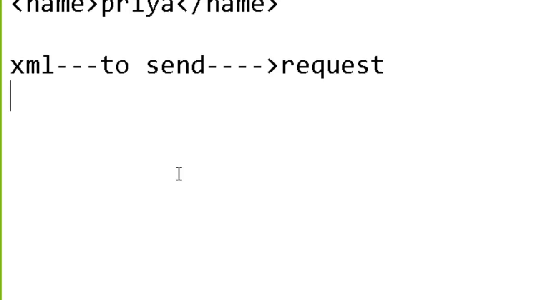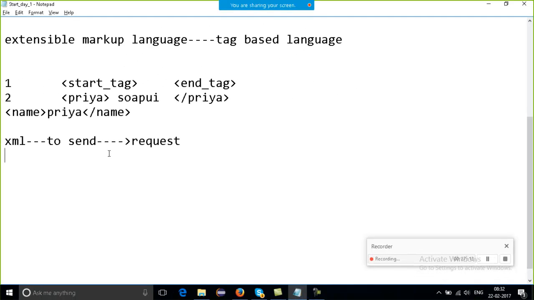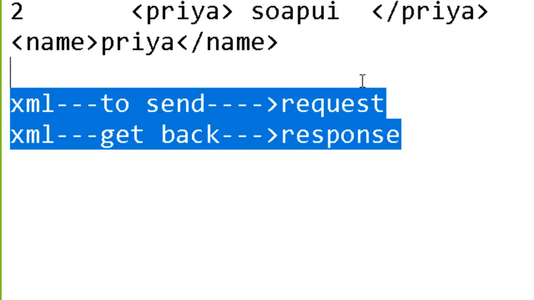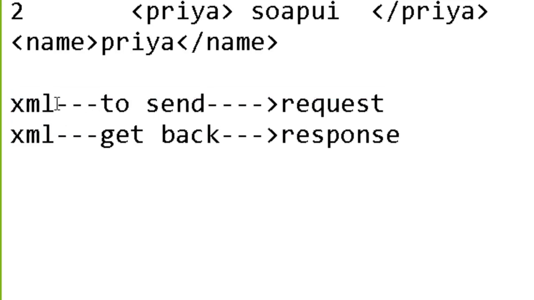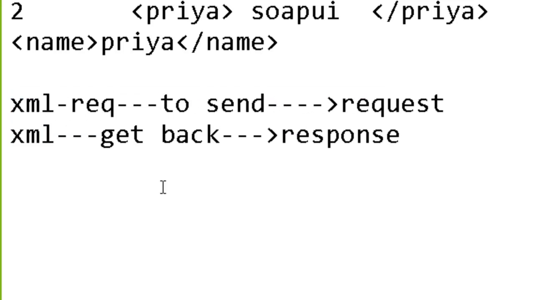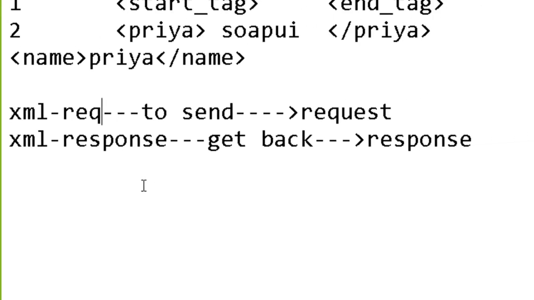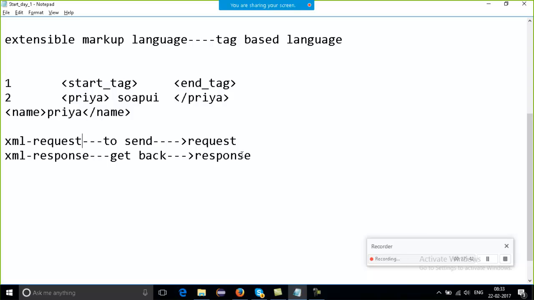And the XML which I get back is nothing but my response. It's my XML request and my XML response. This is a very simple and easy thing.